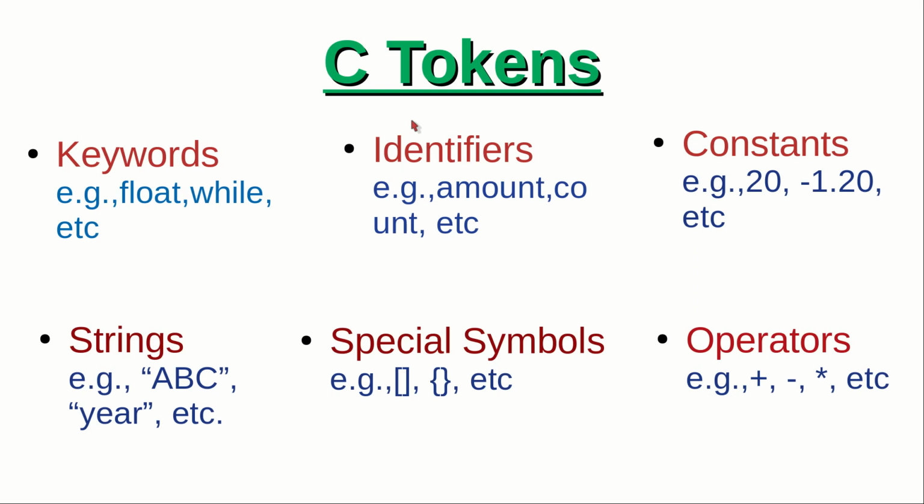And there are 6 types of C tokens. They are keywords, identifiers, constants, strings, special symbols, operators. And every statement in a C program consists of C tokens. C tokens are like building blocks of C programs. And these blue colored words are examples for their respective C tokens. So let's start talking about each of these C tokens in detail. The first C token which we are going to talk about in detail is keyword.